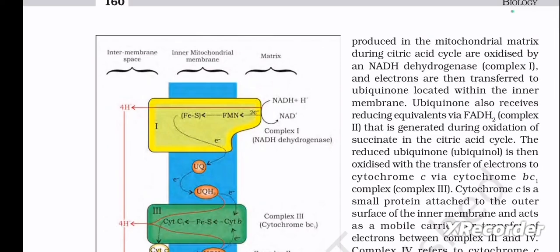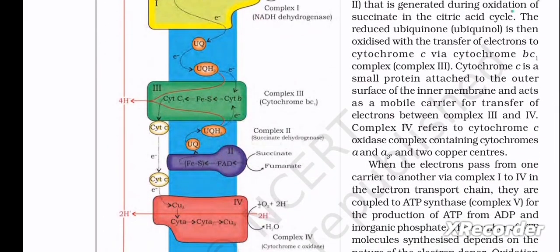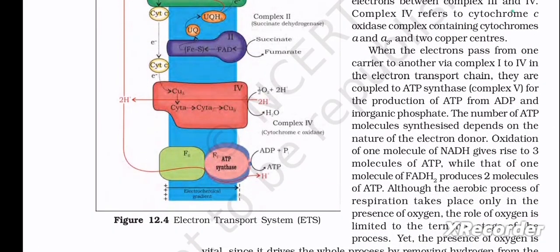Cytochrome c is a small protein attached to the outer surface of the inner membrane and acts as a mobile carrier for transfer of electrons between complex 3 and 4. Complex 4 refers to cytochrome c oxidase complex containing cytochromes a and a3 and two copper centers. When the electrons pass from one carrier to another via complex 1 to 4 in the electron transport chain, they are coupled to ATP synthase, complex 5, for the production of ATP from ADP and inorganic phosphate.